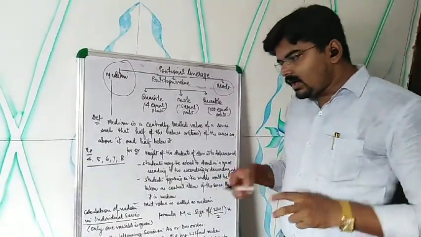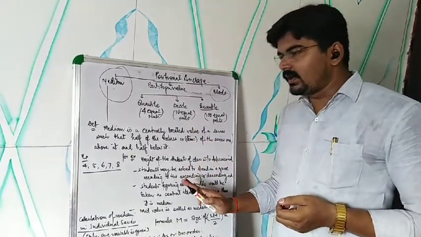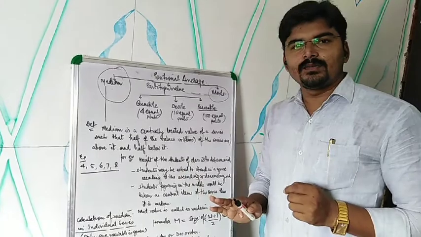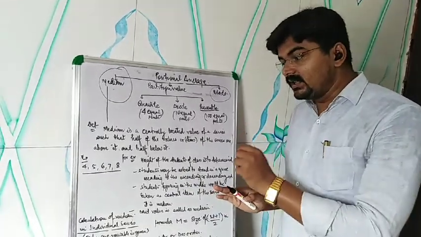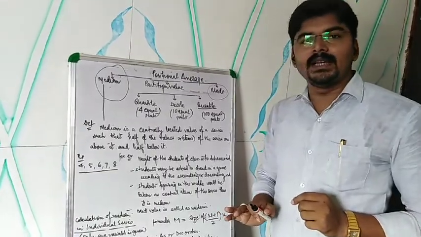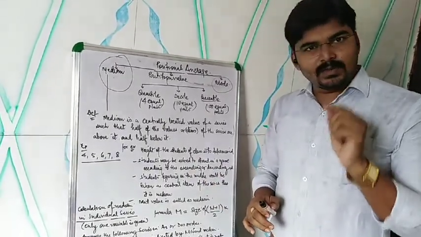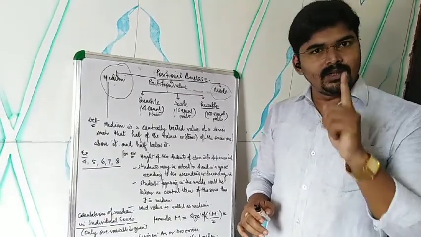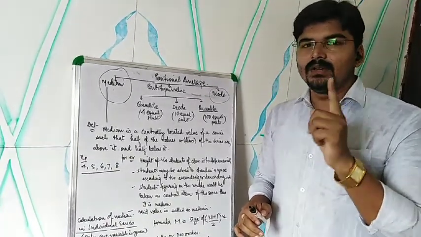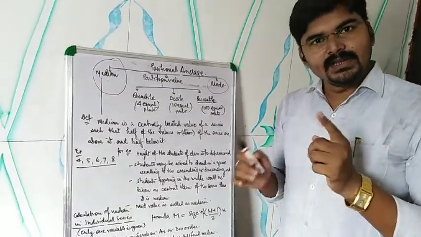Okay, now come to the calculation part. This is all about the median. Okay, come to the calculation part of the median in the individual series. So how can we calculate median in individual series? Let us see. First of all, individual series are those series in which only one variable is given. That's why it is called the individual series.